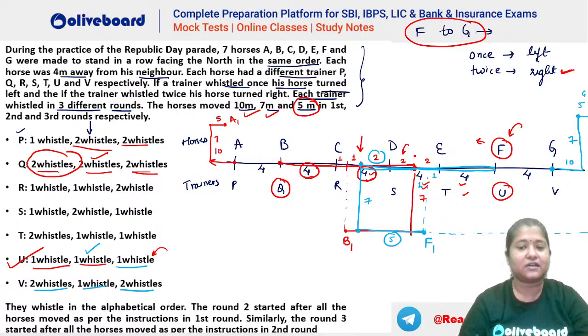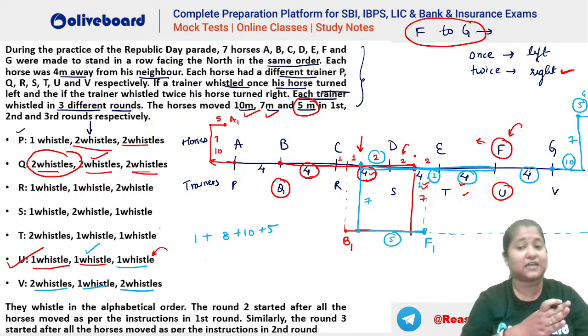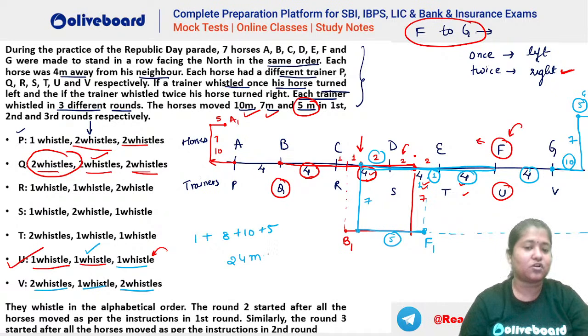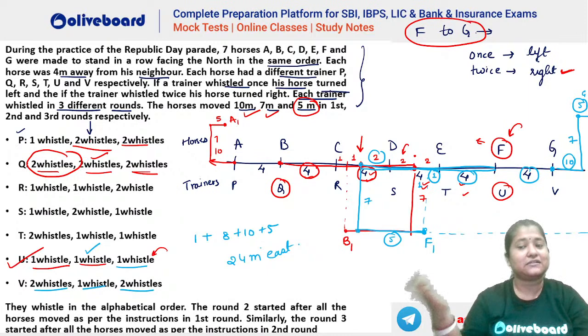So you can see here he is at this position. So this 1 meter has to be traveled. Okay. Then this 4 meters, 10 meters and 5 meters, that has to be traveled completely. So what is this total distance? You can see 1 meter plus 4 is 5, right? Plus 10 plus 5. That is the distance he has to travel towards the east. So that is how much? 5, 15, 15 plus 5 is 20. So you can see he has to go 24 meters east, isn't it? 24 meters east. And how much will he go towards the north? How much should he go towards the north?